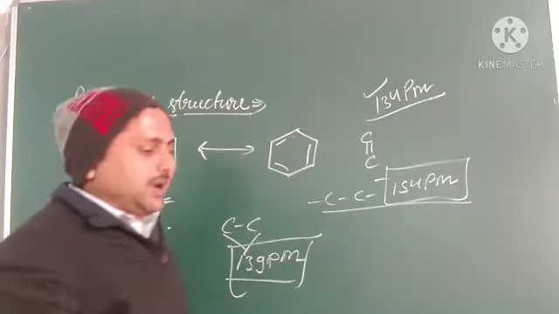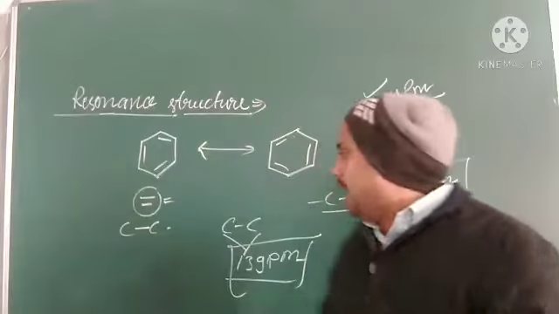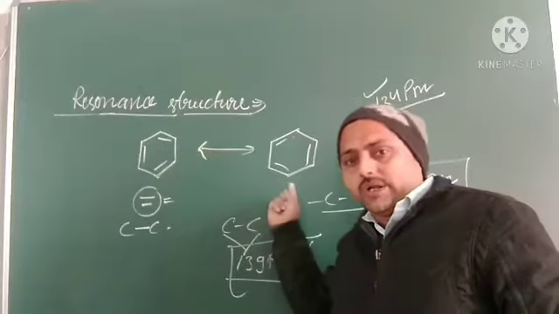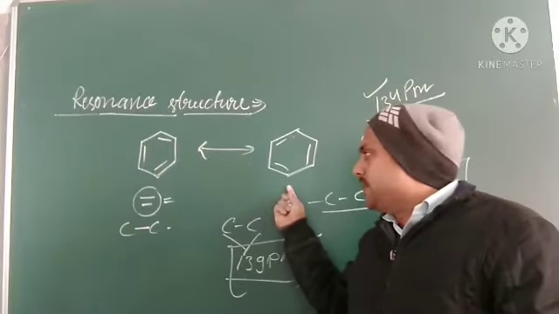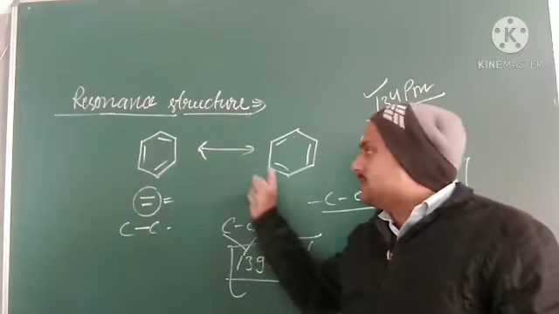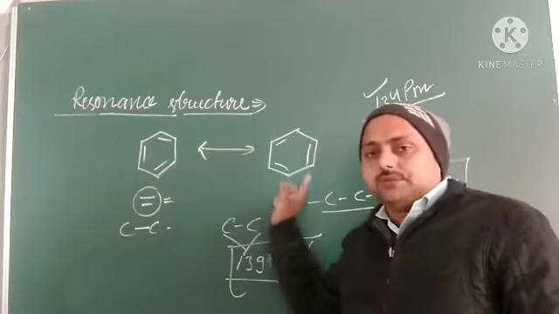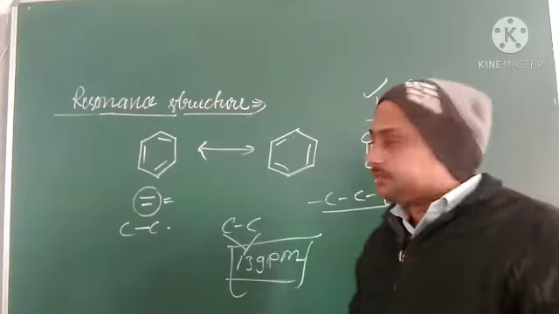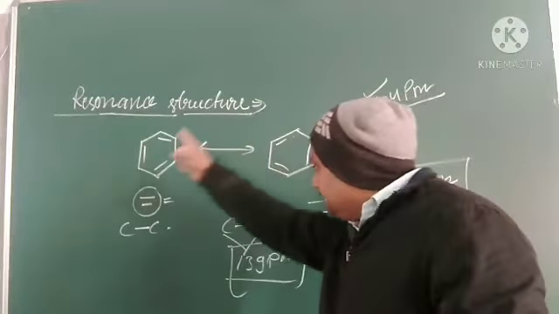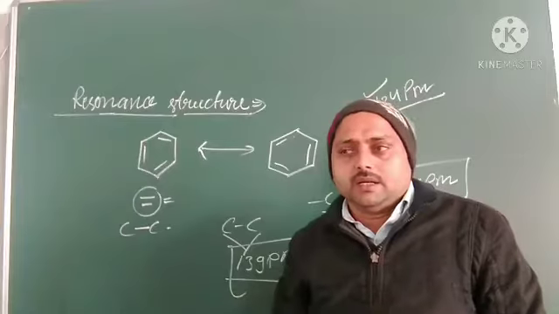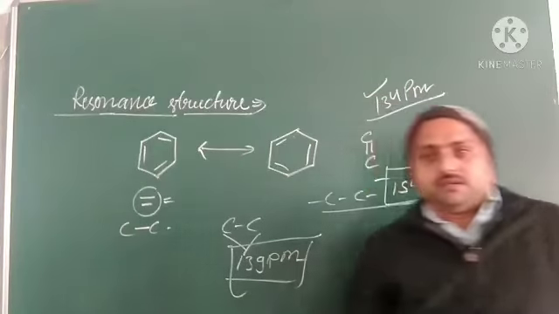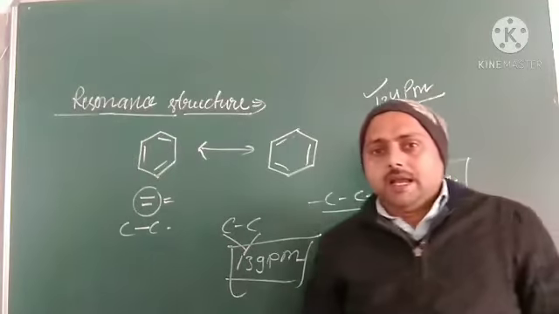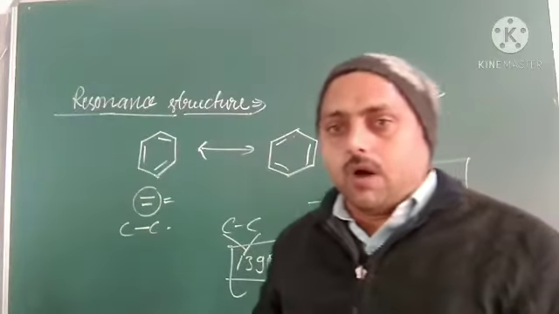It has been observed that the actual structure of benzene is neither this nor that. It means neither from that nor from this can the properties of benzene be explained. If we mix both, we get the resonance hybrid structure, and that explains the properties of benzene.